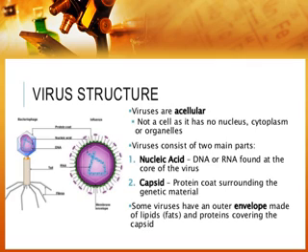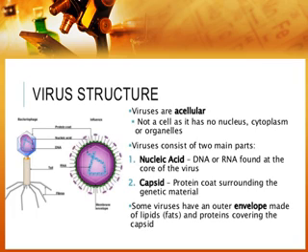Okay, so viruses are acellular. Acellular means it is not a cell, as it has no nucleus, cytoplasm or organelles. Nucleus, cytoplasm and organelles, all these things are absent in viruses. These are acellular. Now, a virus consists of two main parts. First is nucleic acid, DNA or RNA.